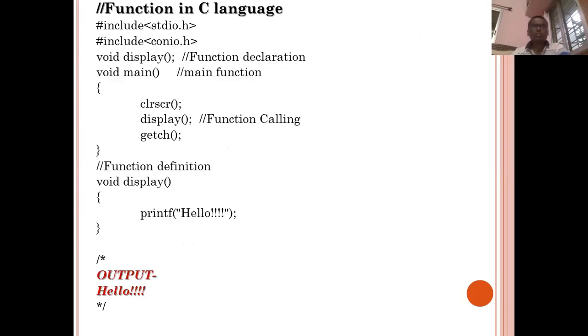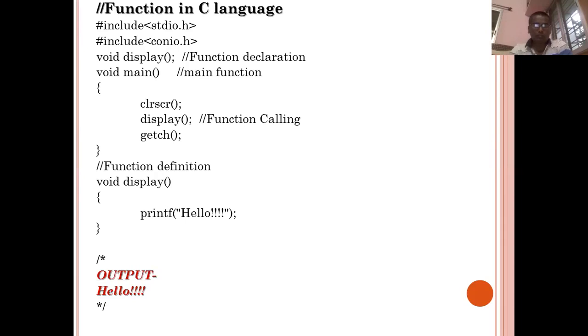Let's see one simple example so that your concepts related to the function aspects, declaration, definition, and calling will be clear. See the first one, the header files stdio.h and conio.h. After that, before the main function, one function I have declared here, and that is void display. Void is the data type, space, display is the name of the function, open bracket, close bracket.